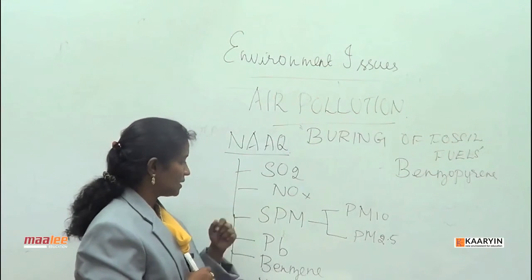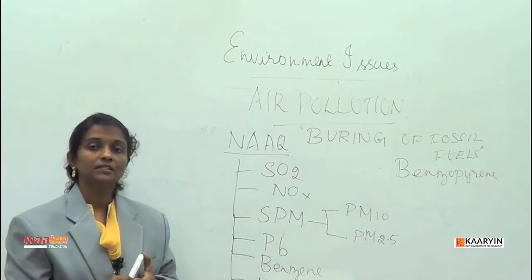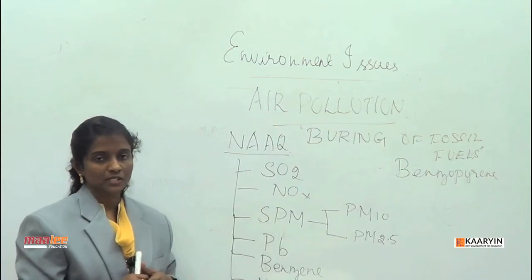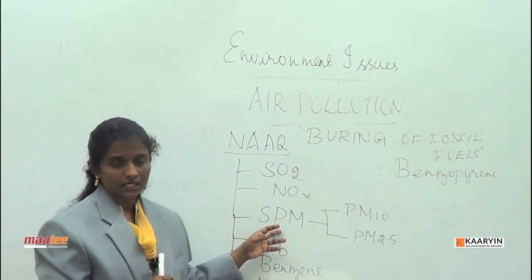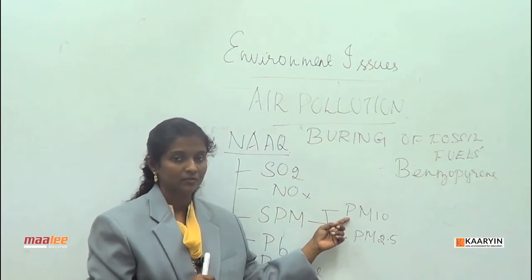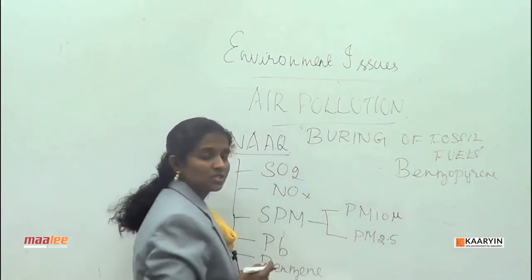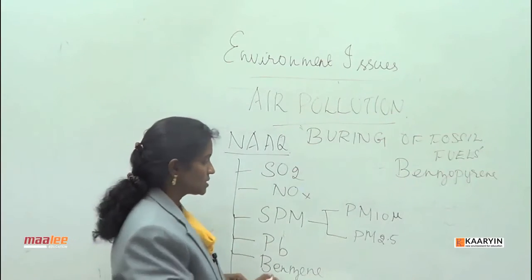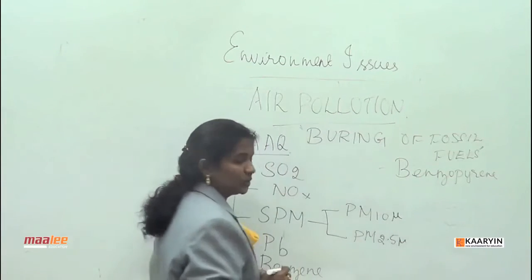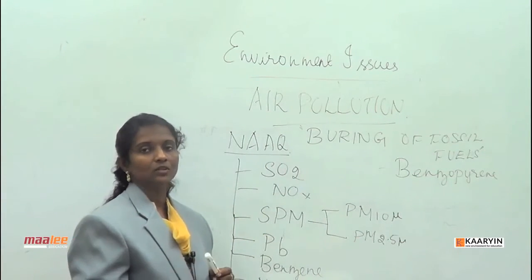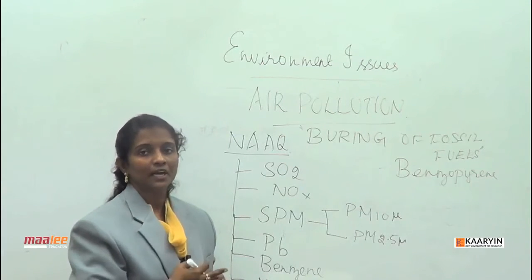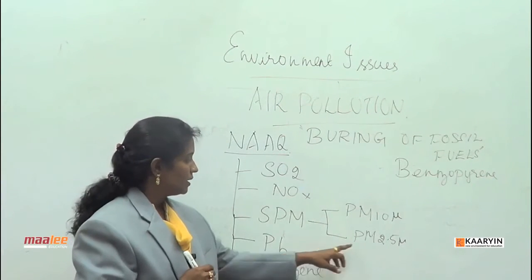Apart from that, we also have suspended particulate matter. This could be from the soil source as well, because this is nothing but dust which has a higher diameter. This is what we call particulate matter 10 micron. Then we have very fine dust, which we call PM 2.5 micron. What you see on the benches, on your laptops, on your fan is fine dust.